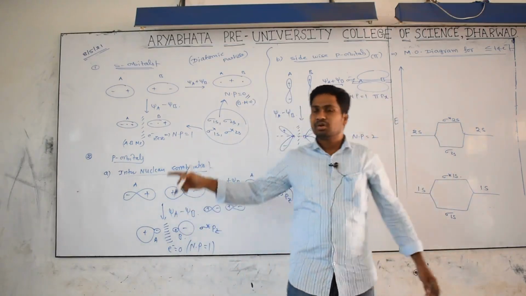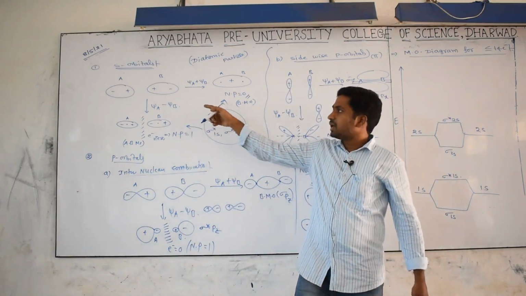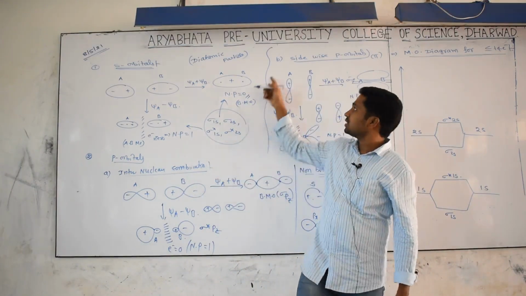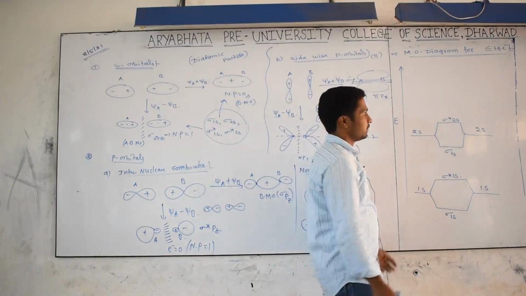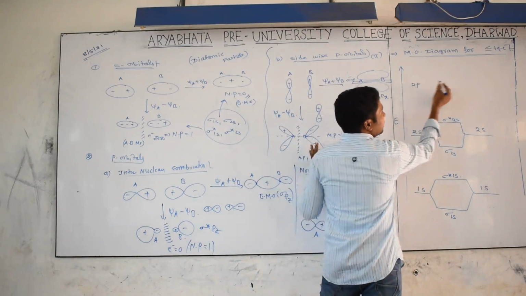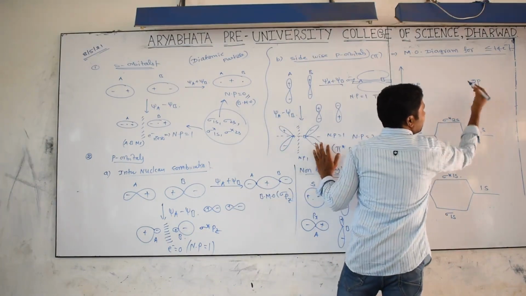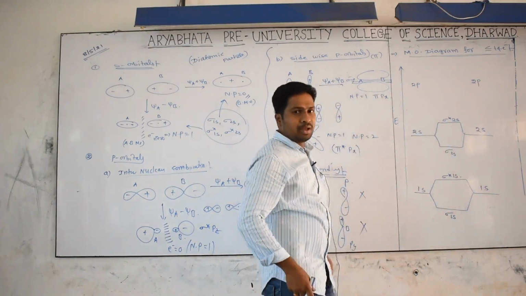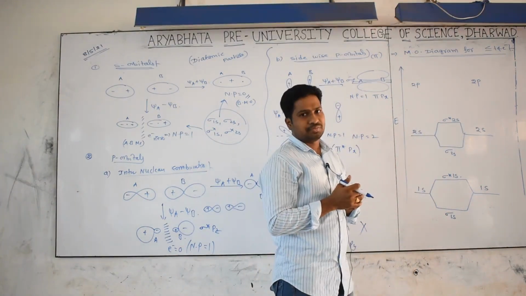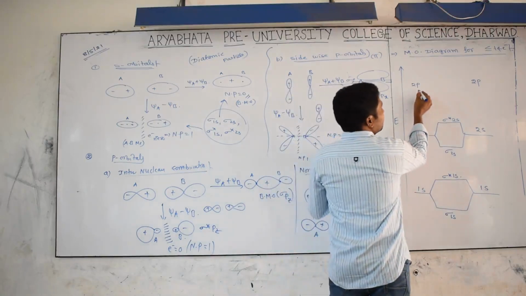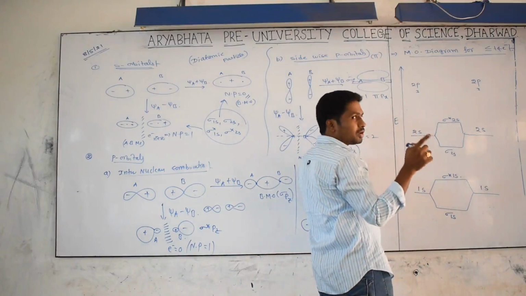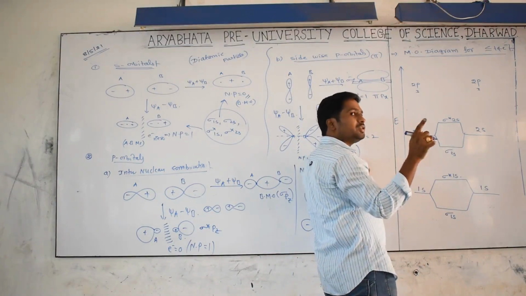An s orbital always involves overlapping along the internuclear axis only. But with p orbitals you get overlapping along the internuclear axis as well as sidewise, which is secondary. After filling 2s, the electrons go into the 2p orbital, from one atom and from the other atom. How many atomic orbitals undergo combination? P orbitals are of 3 types, and this is also 3 types. So 6 atomic orbitals undergo combination, and we get 6 molecular orbitals.